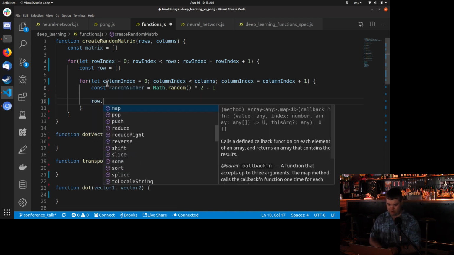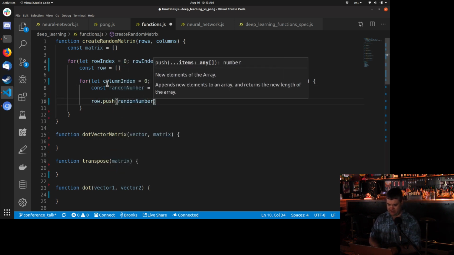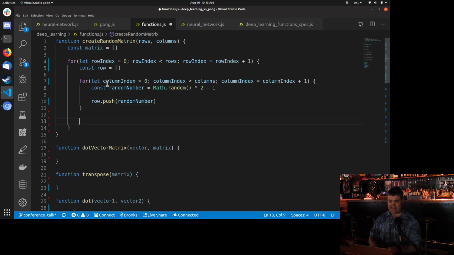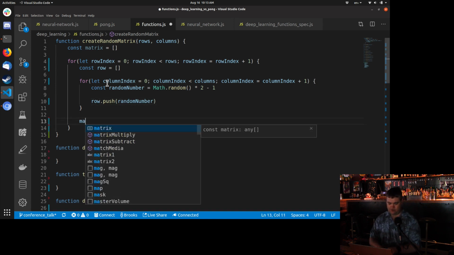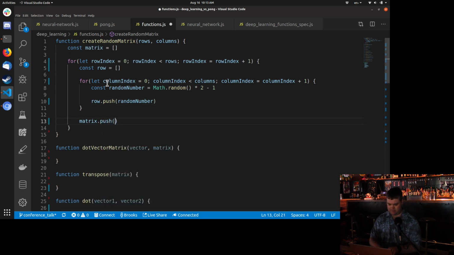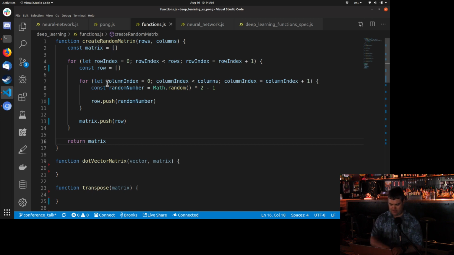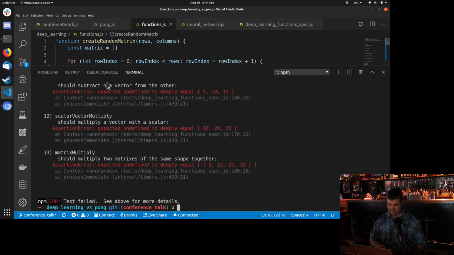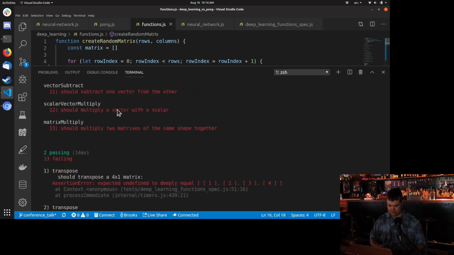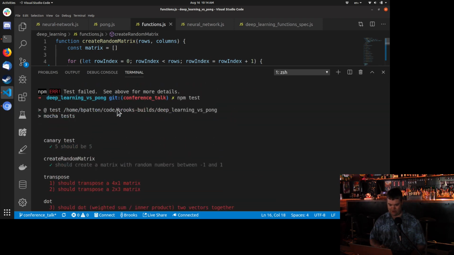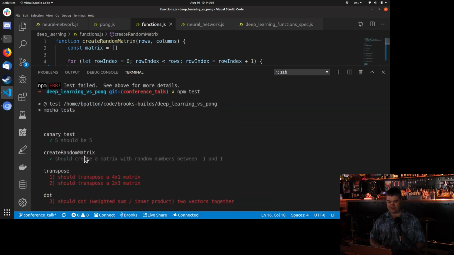And we'll just take row and push the random number in, and at the end of this loop, we can now push the row into the matrix. And at the very end, we'll return the matrix. So, did I do it? Yes, 2 passing. So I've got our create random matrix. My canary test of 5 should equal 5 is also working. So that's a good sign.